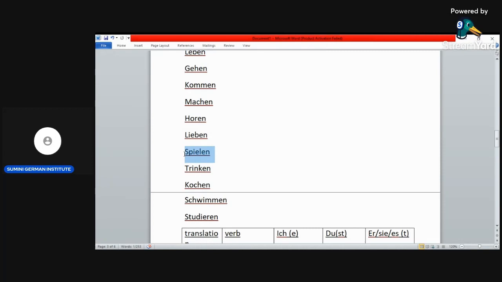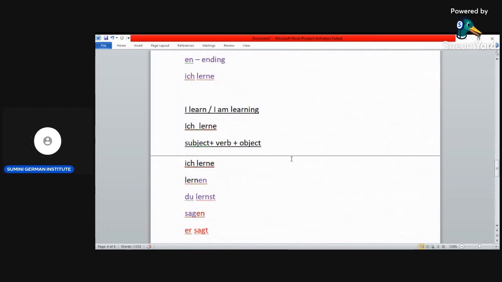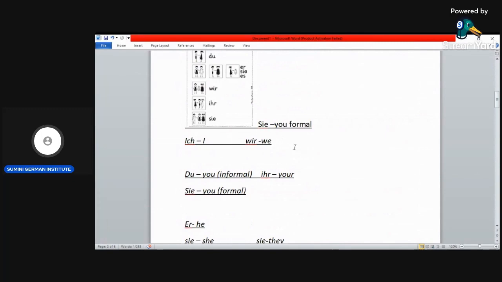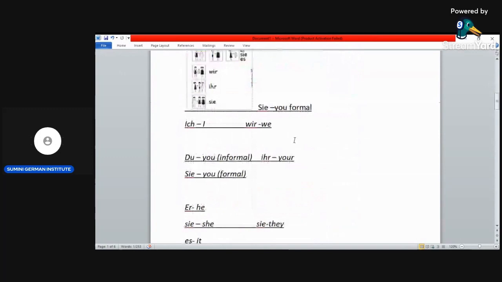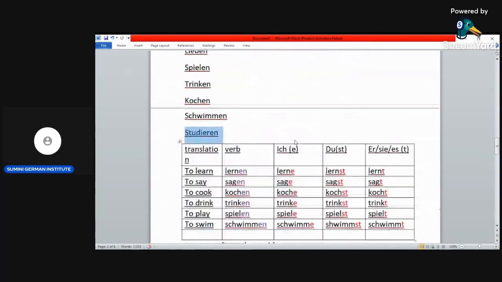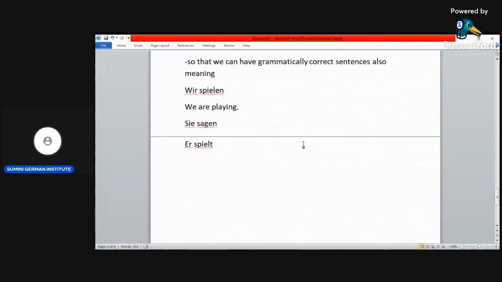We have done spielen. Okay. Trinken, you have done. Kochen, you have done. Schwimmen we have done, and the last one is studieren. Okay, so you can try and then conjugate those verbs. Okay, conjugate each verb. You go through first the whole thing, the whole lesson again for understanding. Then after that, you can try and conjugate the verbs that we have done.